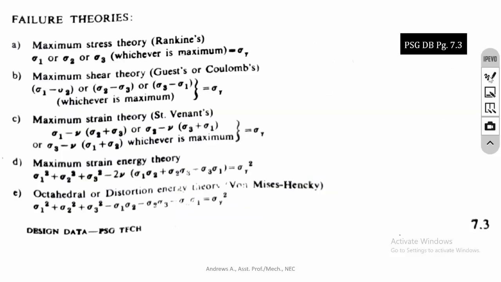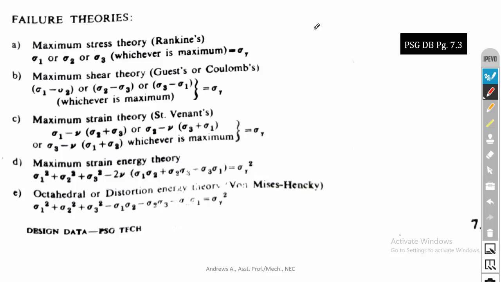So these equations are there in your data book. I have uploaded the scanned copy of the data book for your reference. In that, if you take page number 7.3, then these are all the failure theories. Here there are three stress components, since this is actually for triaxial stress. Since we are dealing with biaxial stress, we can put sigma 3 equal to 0. So here sigma 1 or sigma 2, whichever is maximum, is equal to sigma y divided by n. Don't forget to put the factor of safety.